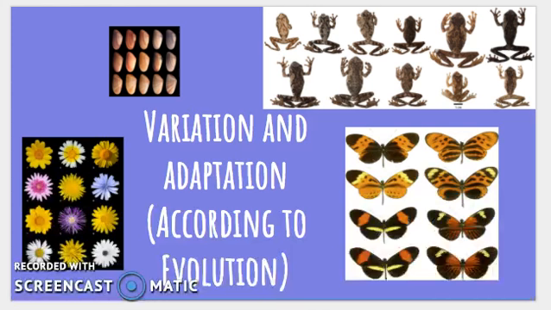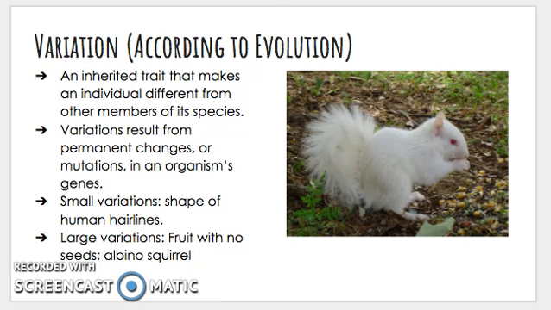Okay, the last thing we're going to talk about is variation and adaptation according to evolution. Variation is an inherited trait that makes an individual different from other members of its species. When we think about humans, humans have lots and lots of variations with all our different traits.